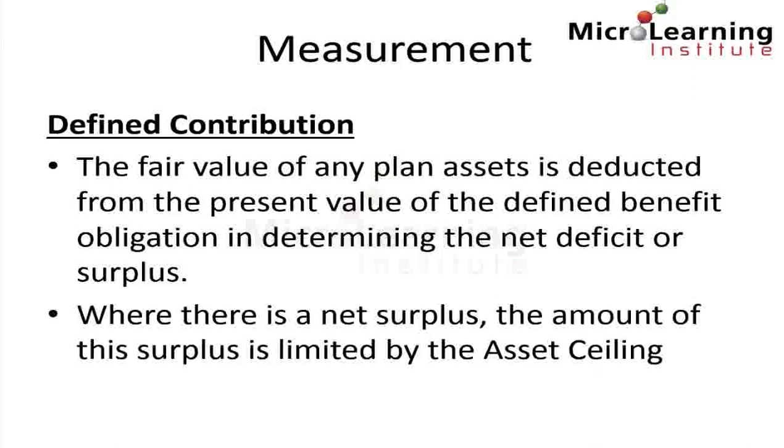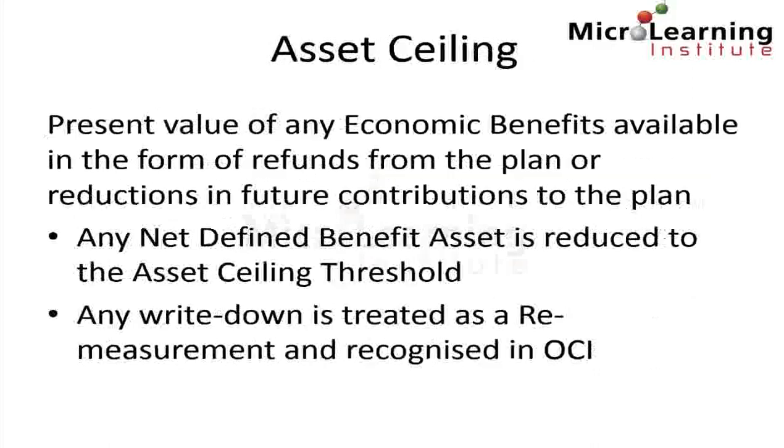Where there is a net surplus, the amount of this surplus is limited by what's referred to as the asset ceiling. The asset ceiling is the present value of any economic benefits available in the form of refunds from the plan or reductions in future contributions to the plan. Any net defined benefit asset is reduced to the asset ceiling threshold, and any write-down is treated as a remeasurement and is recognized in other comprehensive income.